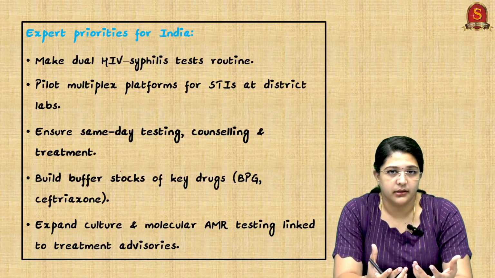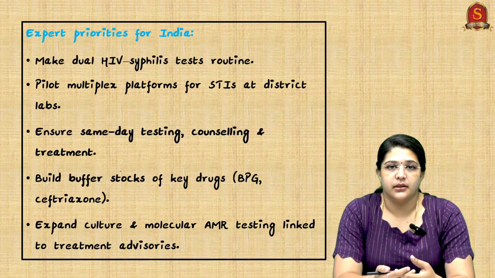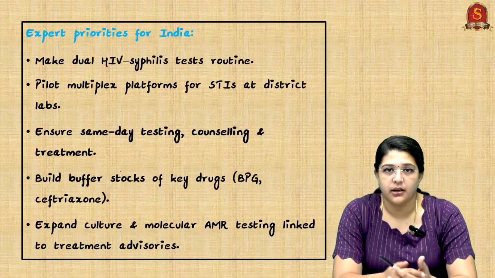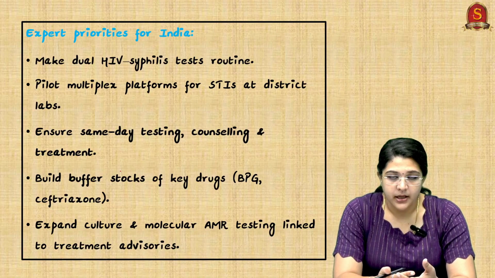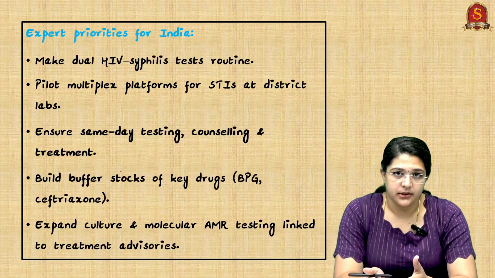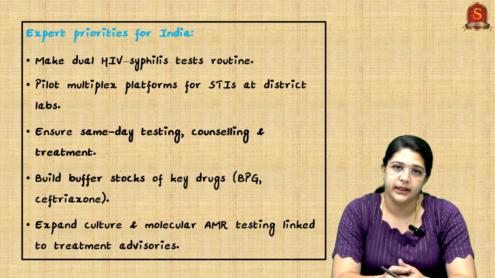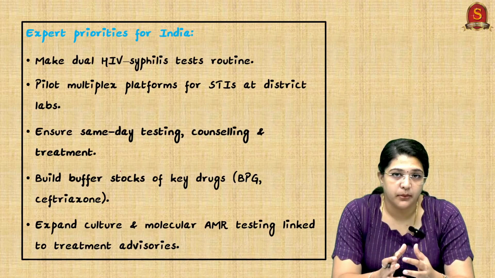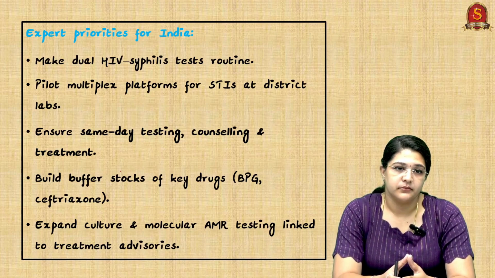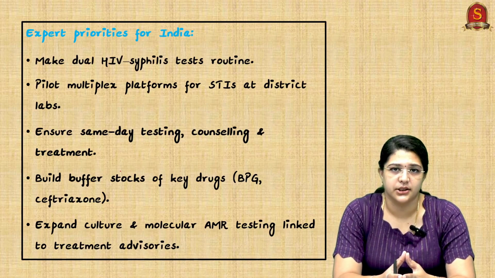The resistance in their mind will not allow them to take any treatment. But if we have same day treatment, not allowing them to go outside and come back, instead giving them the treatment immediately, it might reduce the burden of infection.